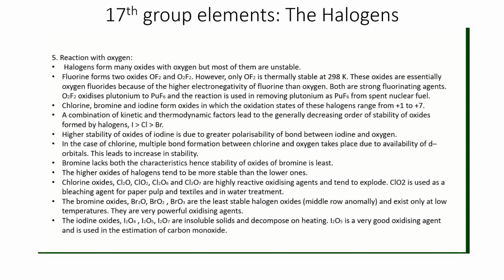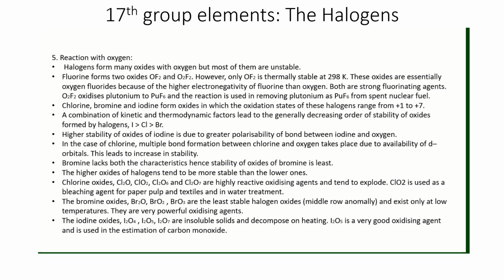But in case of chlorine, it has small size, so it can form stable multiple bonds with oxygen as well. Iodine can also form multiple bonds with oxygen, but the stability of a bond depends on the extent of overlapping, remember. And if the size of two atoms is comparable, in that case stability of the bond would be highest.